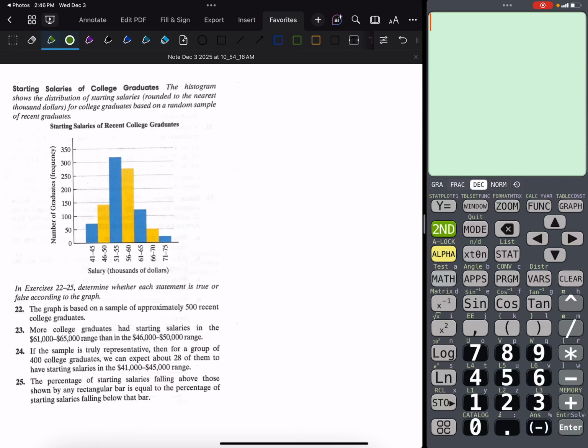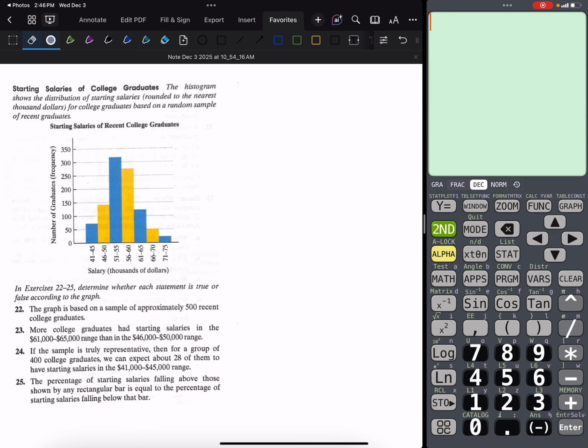All right, for this one, we're working with a histogram, which gives us a visualization of a bin frequency distribution. And then we're asked several questions, basically testing our ability to interpret the meaning of this bin frequency distribution. And so the first thing it asks is, does it seem reasonable to assume that this was a survey of 500 recent college graduates?